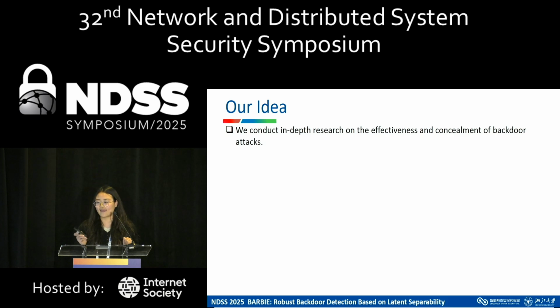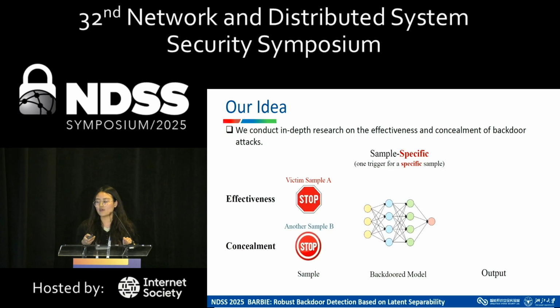Therefore, in order to improve the detection method, we conduct research on the effectiveness and concealment of backdoor attacks. Let's take the sample-specific attack as an example. The effectiveness means that the fitting sample A can be changed into a backdoor sample and make the model malfunction. However, the concealment means that if we attach the trigger of the fitting sample A to another sample B, then the generated sample cannot result in a wrong model output.